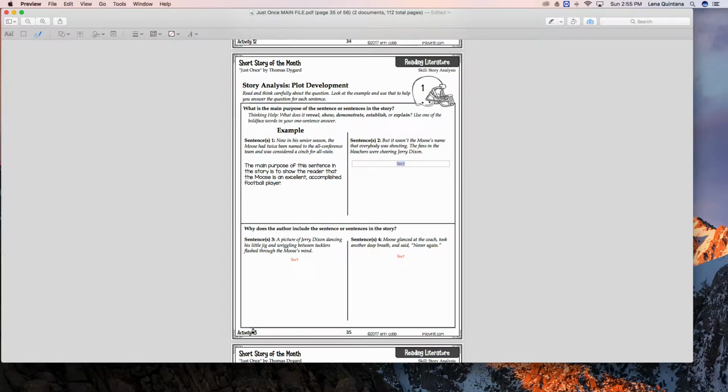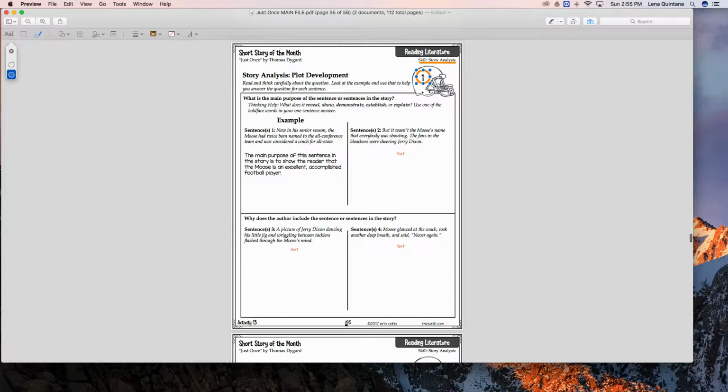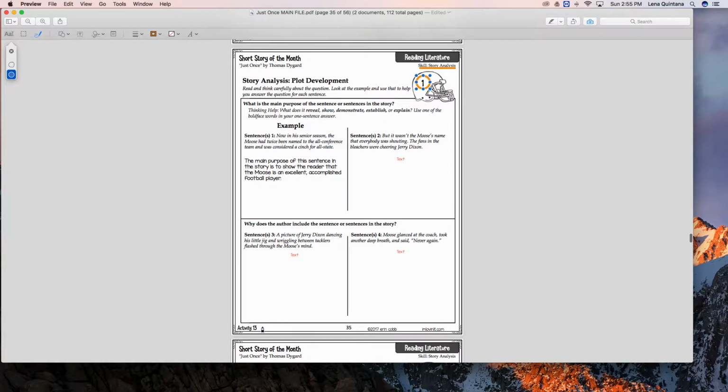Welcome to Activity 13. There's actually two parts to Activity 13. There is Story Analysis Part 1, and you can see that there's a Part 1 here because there's a 1 on the football helmet, and then there's going to be Part 2 as well, which is the next page in your packet. So we have page 35, and then the next page will be page 36. So this is actually Activity 13, Part 1, okay?